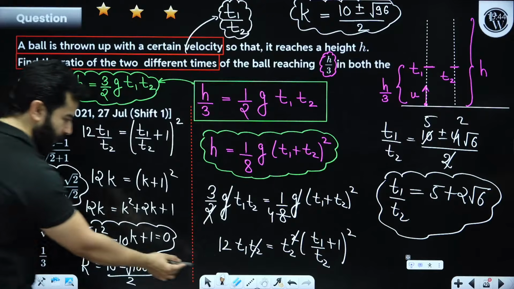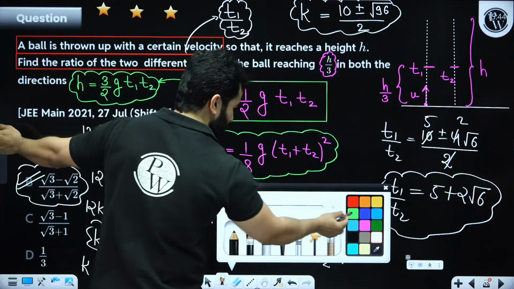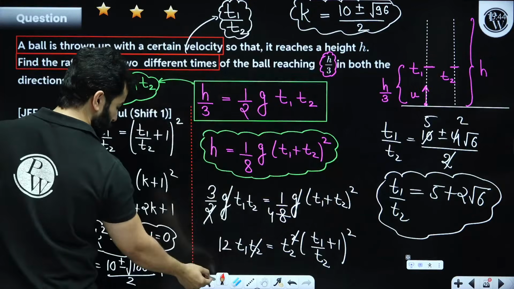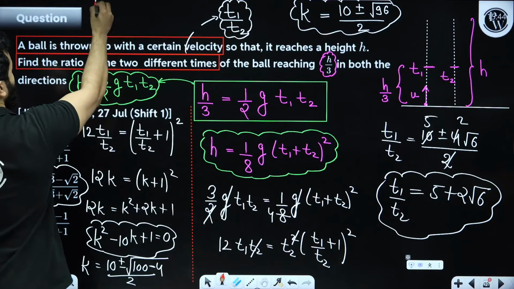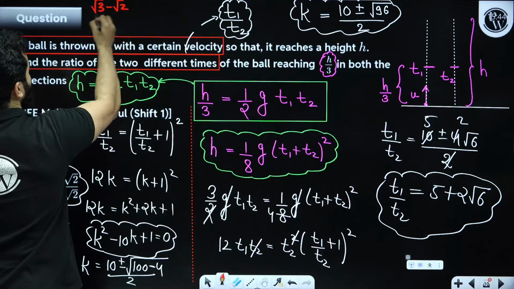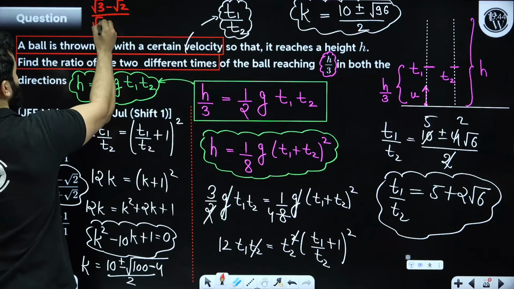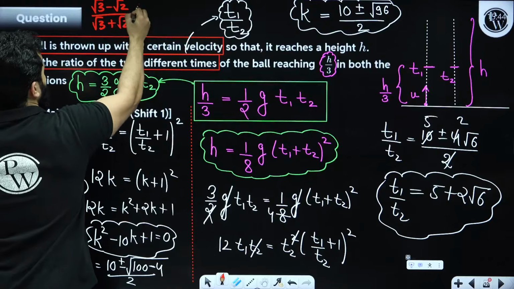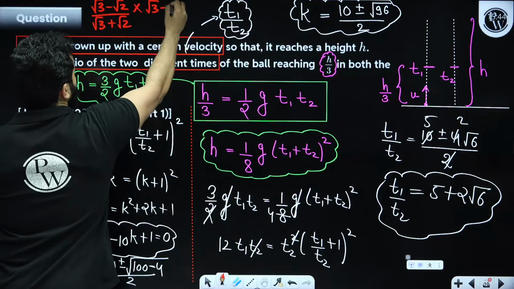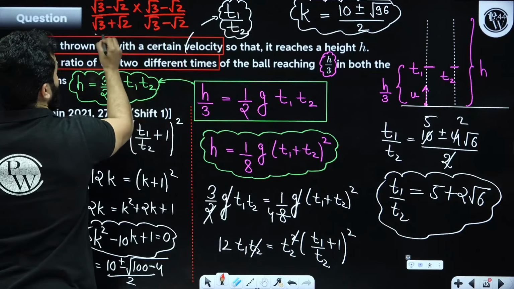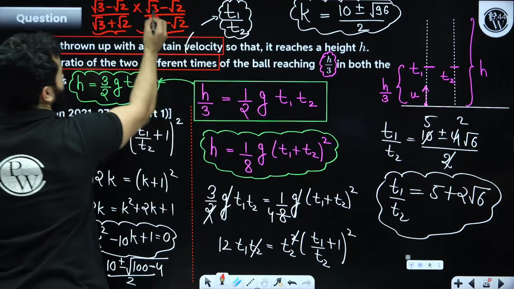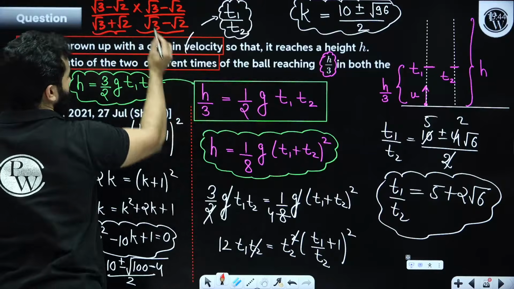Let me also tell you how I know this, because if you have root 3 minus root 2 divided by root 3 plus root 2, and you rationalize it, in the denominator you will have 1, and this will become root 3 square, right?